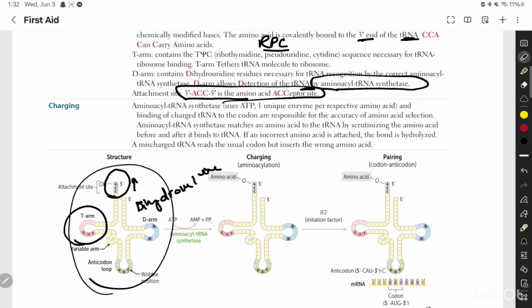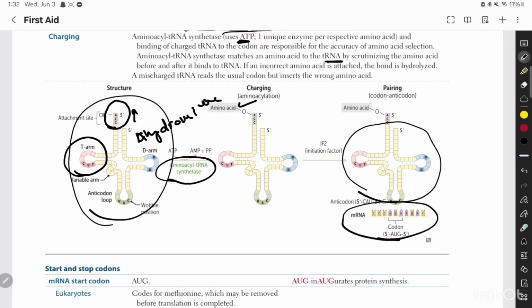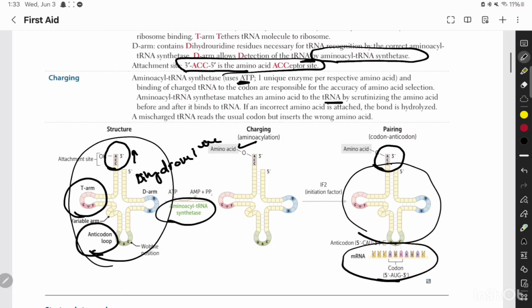Then we have the charging, that basically this enzyme aminoacyl transfer RNA synthetase uses ATP to allow binding of the amino acid, and this is charging. So this is the transfer RNA, right? So that it reads the codon, and this is the anticodon loop, and you need to remember that it pairs the matching amino acid over here, and a bond is hydrolyzed. So if there is a mischarged transfer RNA over here, you need to remember that it would read the usual codon but insert the wrong amino acid.